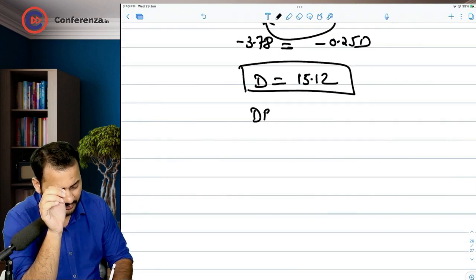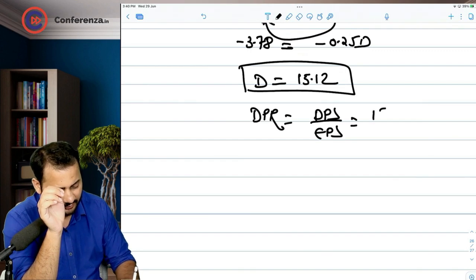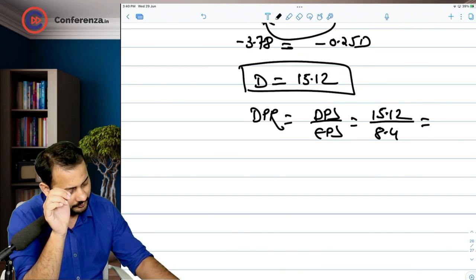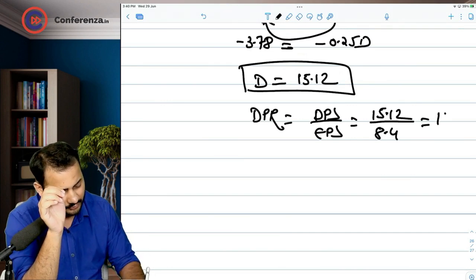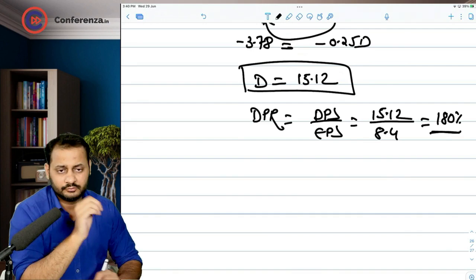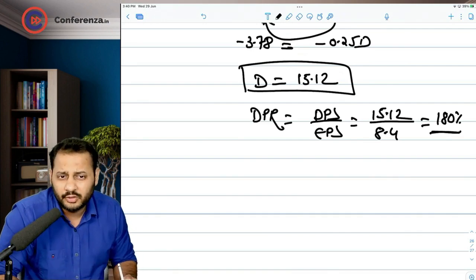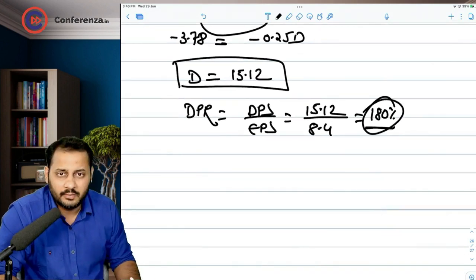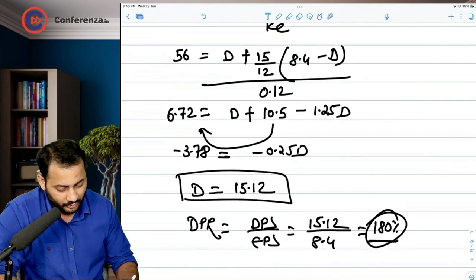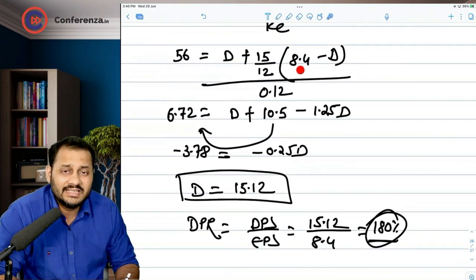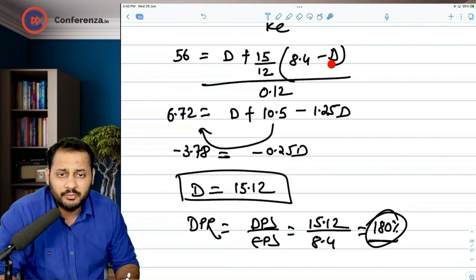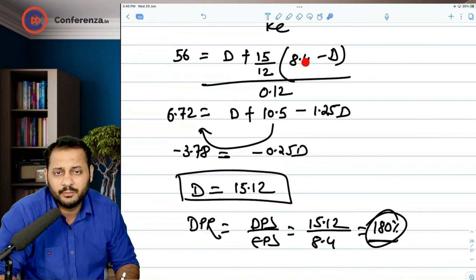Now comes the dividend payment ratio. Dividend per share divided by earning per share. Dividend per share is 15.12, earning per share is 8.4. If you do the calculation, it comes to 180%. According to Walter's model, this is not practical because your earning is 8.4. How can you pay more than that from 8.4? How can you pay 15 rupees from 8.4? So practically this is not possible.